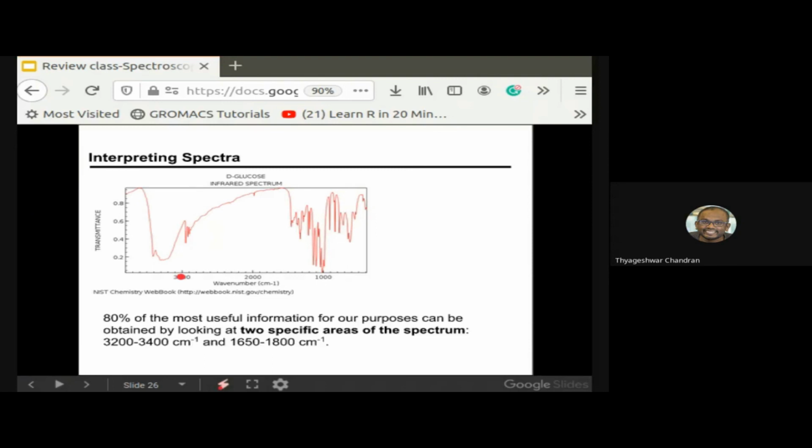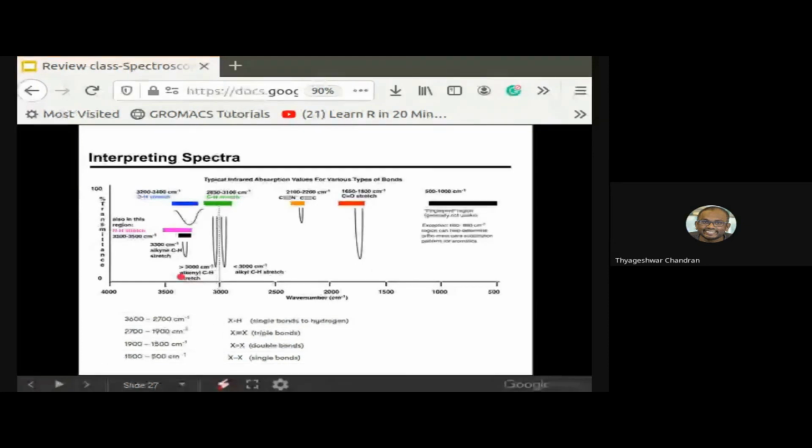Another method is that you can remember the vibrational frequencies for the different molecules in this particular region. This is a very beautiful graph, and if you can remember it, it will be more than sufficient for you to decode the IR spectra. This particular region, 500 to 1500 centimeter inverse, you ignore. It's called the fingerprint region. You can ignore it happily.